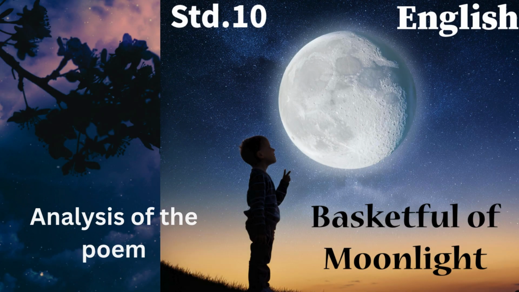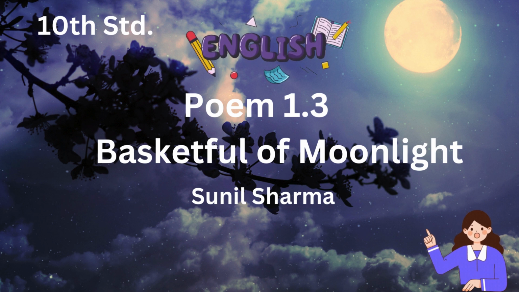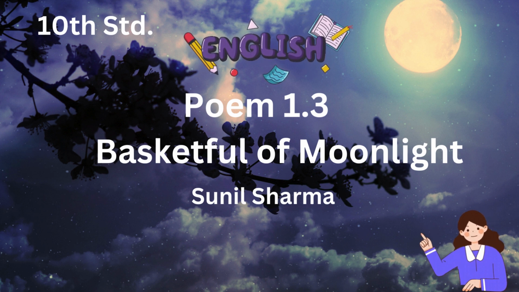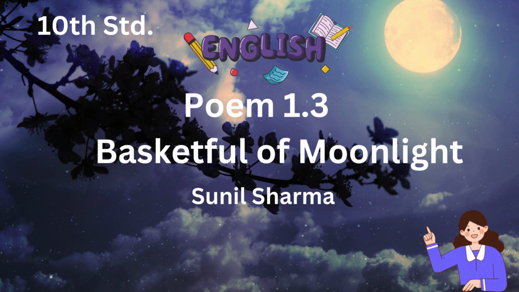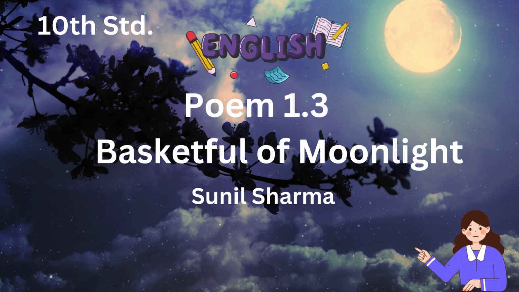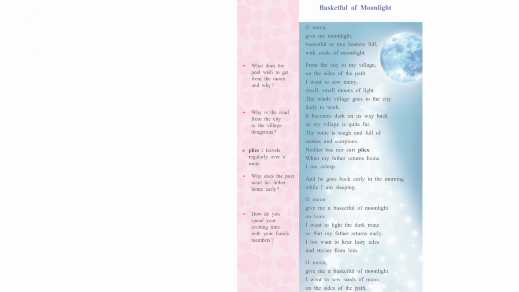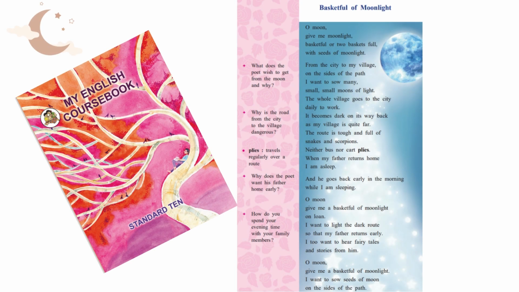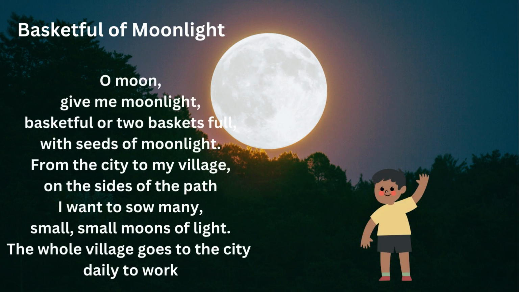Students, today we are going to learn a new poem from the 10th Standard English course book. Poem number 1.3. It is Basketful of Moonlight. This poem is written by the poet Sunil Sharma. The poem is translated from the Dogri language. So before we go ahead, let's read the poem first and then we'll try to understand its meaning and the analysis of the poem.